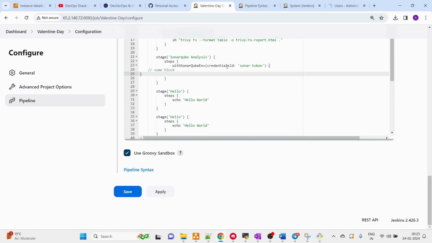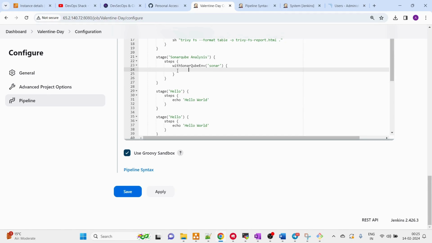Now here it is saying credential. Okay, but the thing is we have already configured the SonarQube server, right? If you remember, a few seconds ago we did configure that, right? So now what we can do, we can simply add this, like we want to put the report on this server. Okay, next step is to write the commands to do the analysis and generate the report.